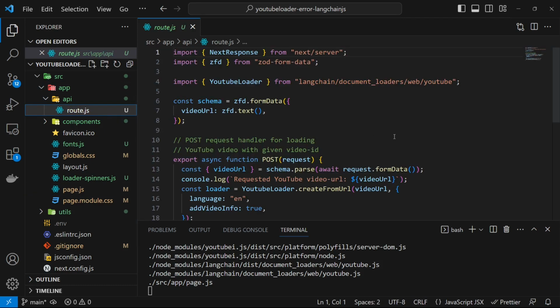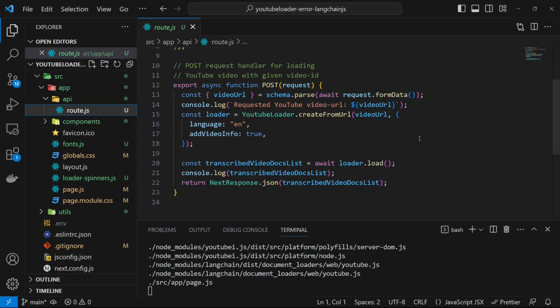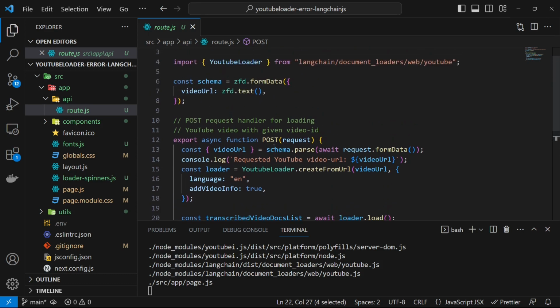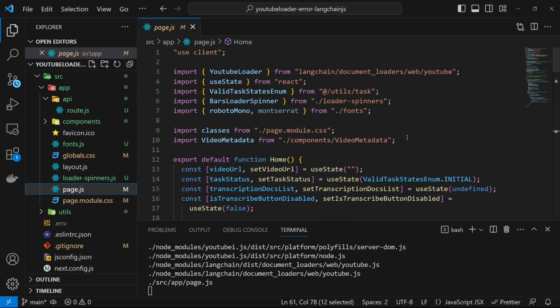We already have the code here with a post method to handle the request from the client when the form is submitted. This is some code to get the form data and extract the video URL from it, and then create the loader instance in the API route handler here, and then call the load method to get the transcribed video docs and send it back to the client as a JSON object. So this is in place. We now have to accordingly change the code in the front end as well to make this request and get the transcribed data back. So let's go to page.js, go to the top.